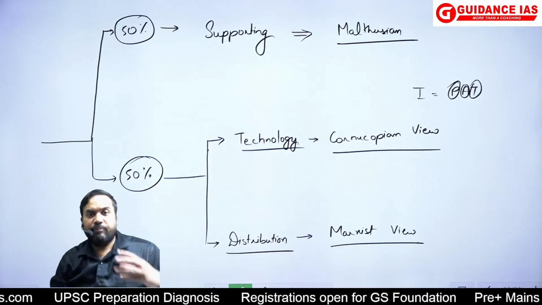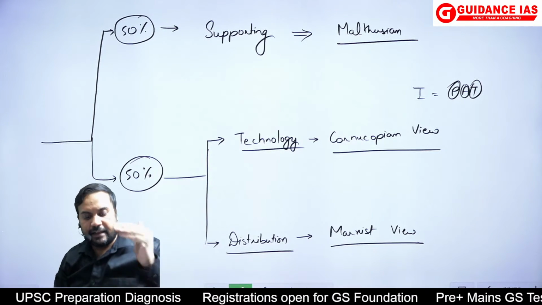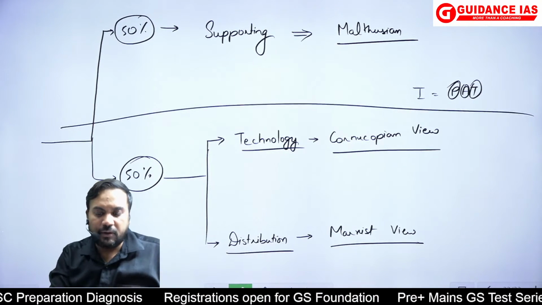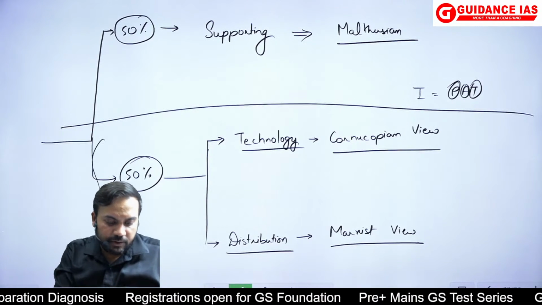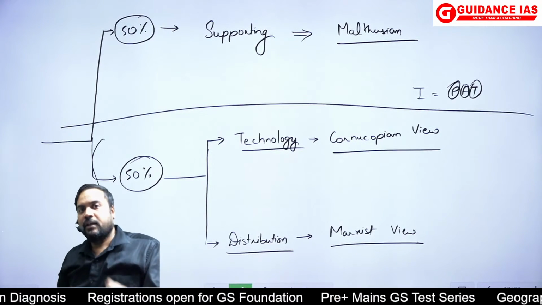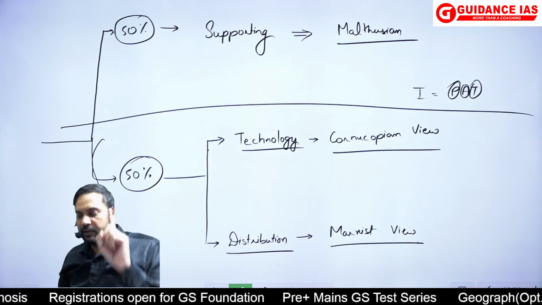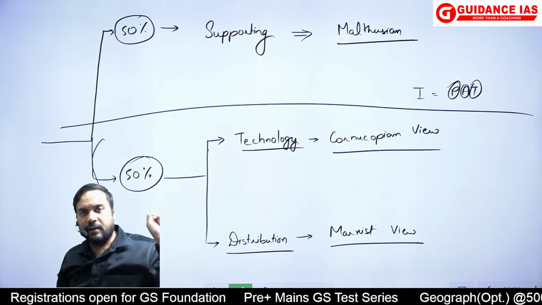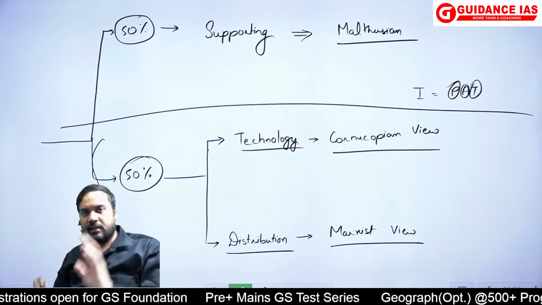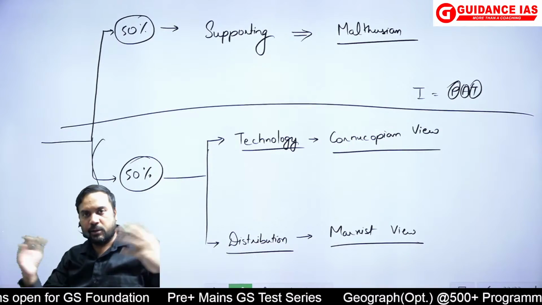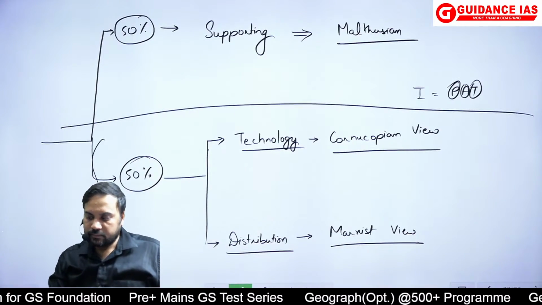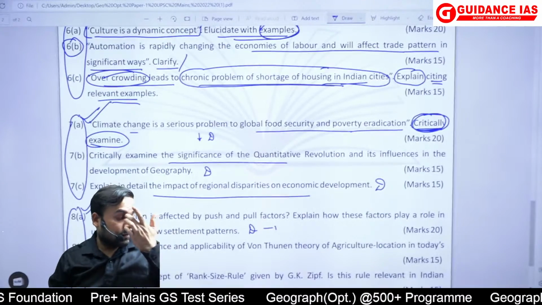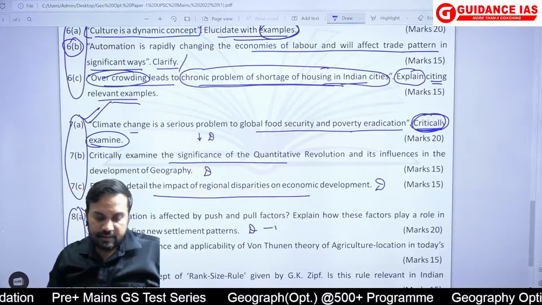Now I know that 60% of my own students would have stopped only here. 60% of them would not have written this. Why? Because they were not revising. When the time was there, they were busy indulging in the extravaganzas of UPSC collection of material. Okay? So that is the question.